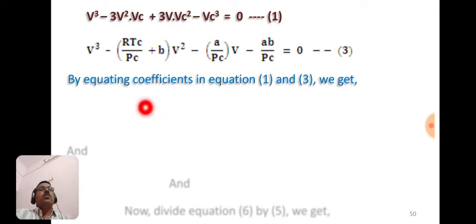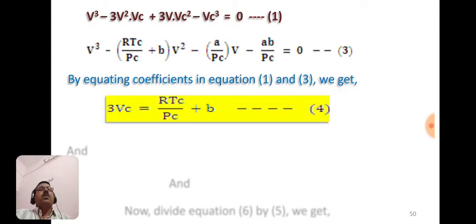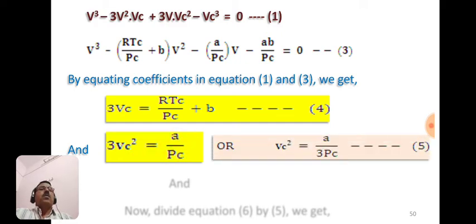So by equating the coefficients in equations 1 and 3, we get this equation, thrice Vc equals RTc by Pc plus b. Suppose this is equation number 4. And this, thrice Vc square equals a by Pc, or this, Vc square equals a by thrice Pc.